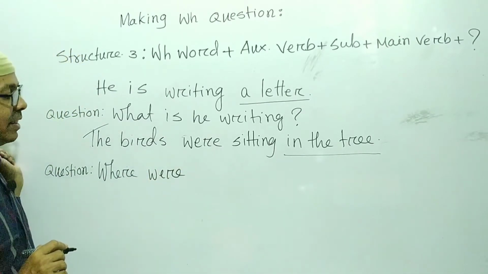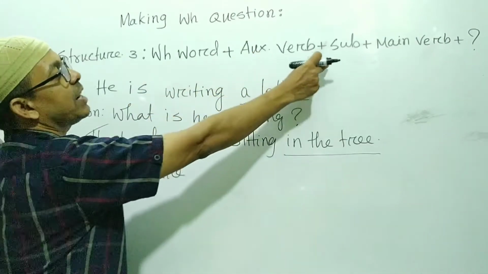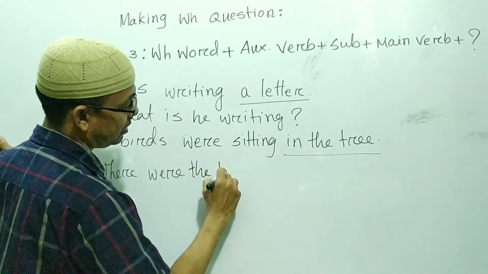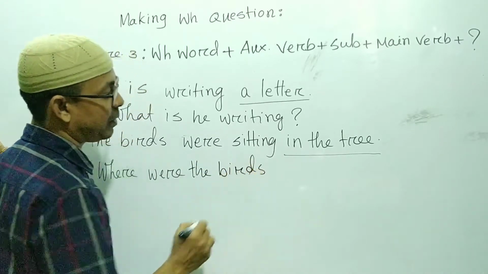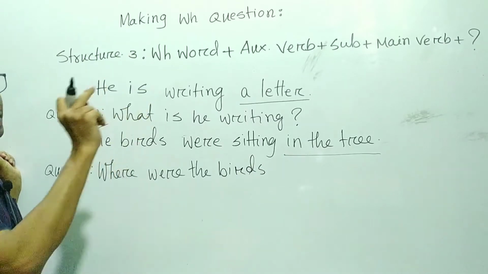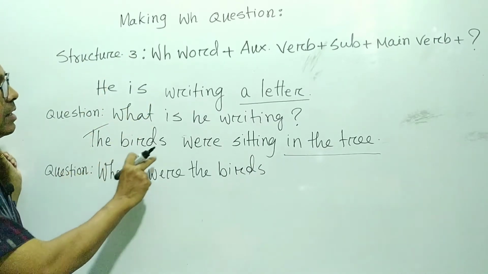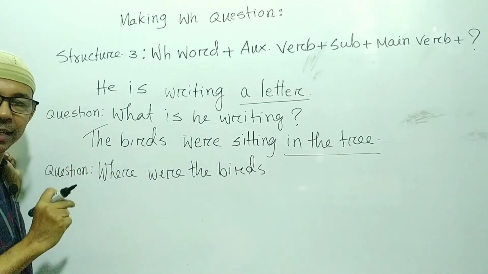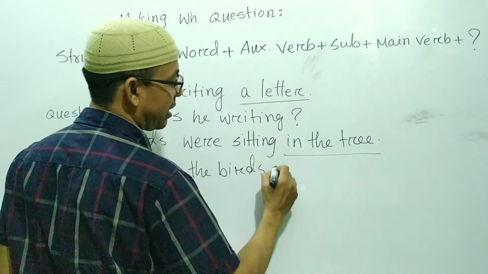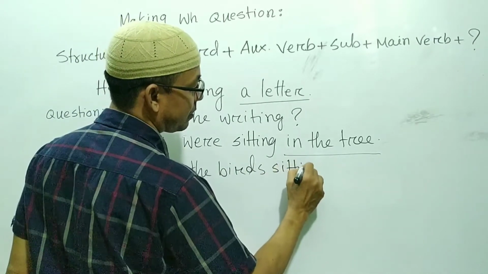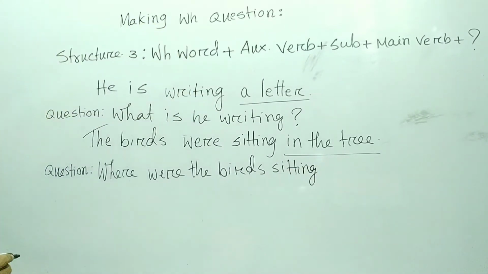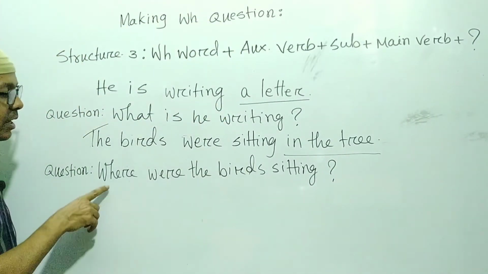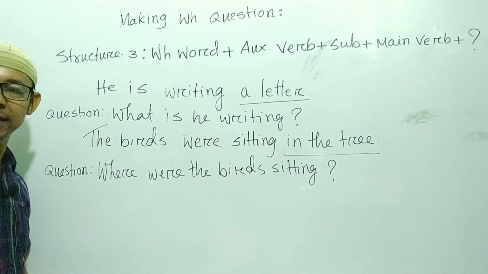Where, okay. Then the subject of the sentence, the birds. So right here, the birds. Then what? The main verb of the sentence. So the birds were sitting. So here sitting is the main verb in this sentence. So you have to write sitting. Then what? Question mark should be given. So the question is, where were the birds sitting?